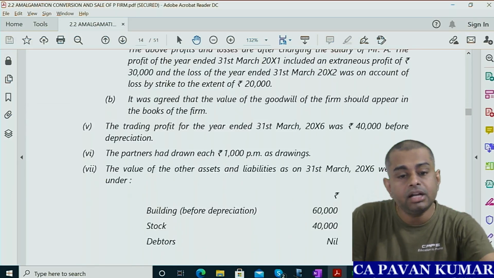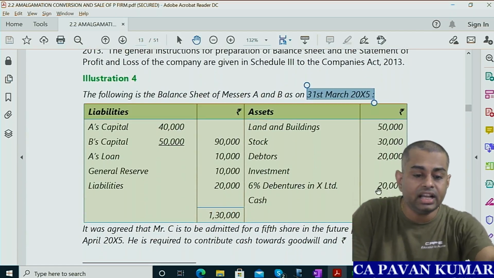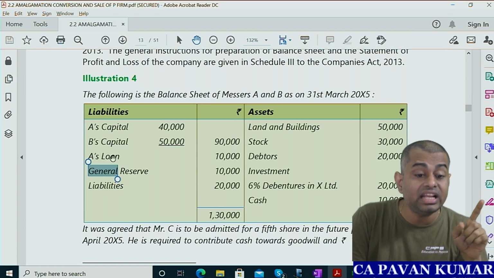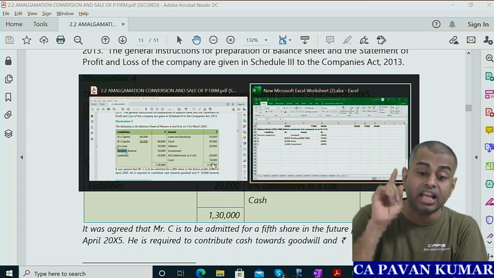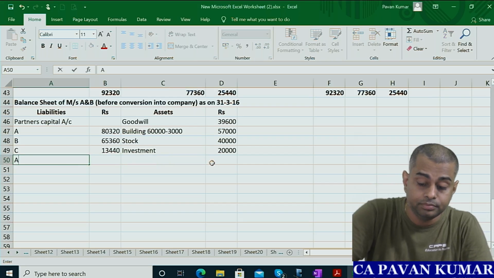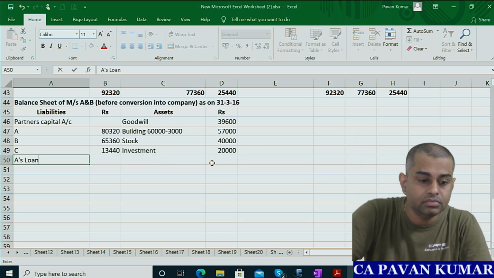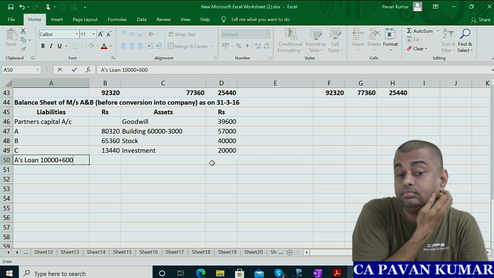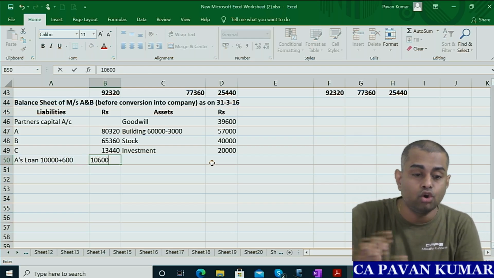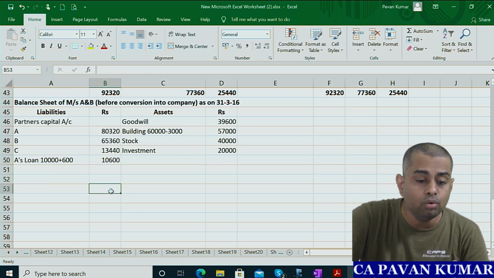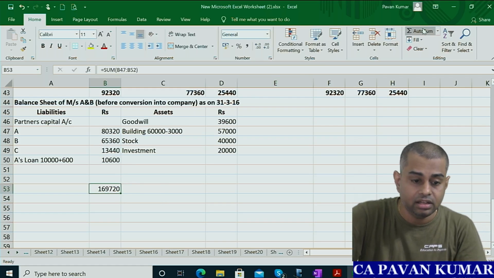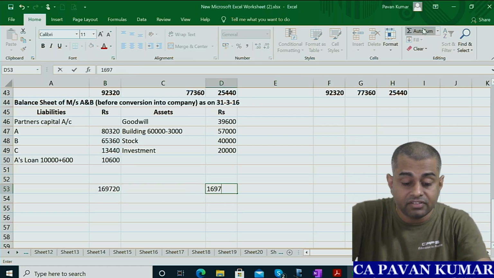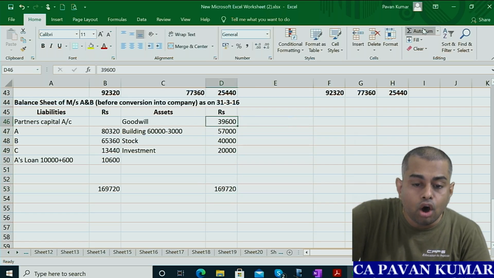Okay. But go to opening balance sheet. A liability is 0. General reserve already you distributed to partners. But A's capital 10,000 plus accumulated interest. A's loan, 10,000 plus interest accrued 600. 10,600 is his loan now. Okay, now add all the things in the liability side. 1,69,720. Now add all the assets.